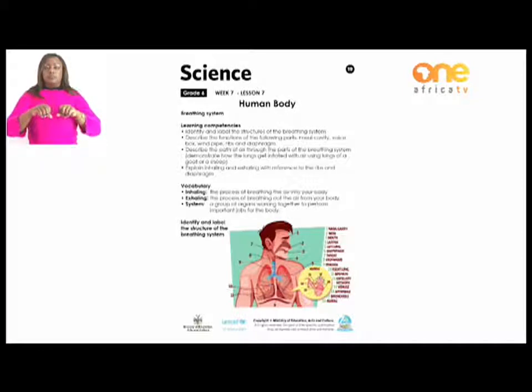So for today, we are going to learn which parts belong to the breathing system and where they are situated in our bodies. The very first part that we have to know is the nasal cavity. We can't see it or touch it because it's inside. It's between your nose and your windpipe.